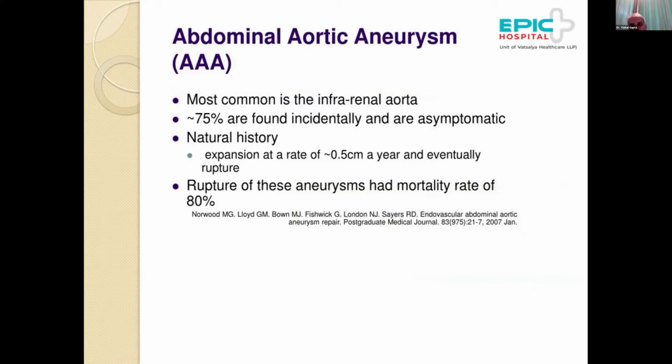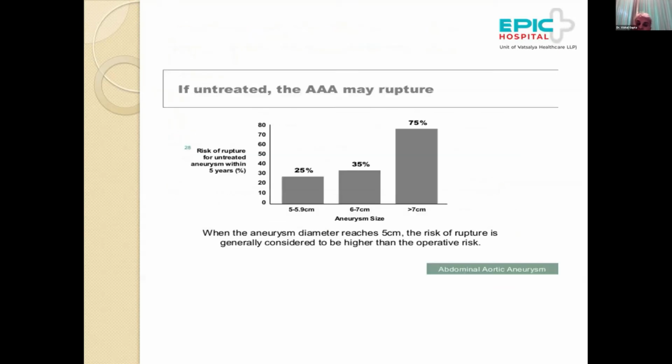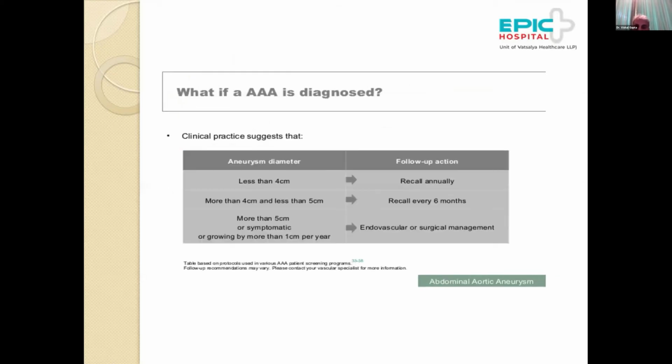The normal expansion rate for these aneurysms would be 0.5 centimeter a year, and eventually they would rupture. And once they rupture, the mortality rate is very high. 50% of these patients don't make it to the hospital. And even of those 50% that make it to the hospital, the mortality is close to 80%. So if untreated, as you can see from the slide, with an aneurysm of 5 to 6 centimeter, 25% of them will rupture by 5 years, and for those more than 7 centimeter, 75% are likely to rupture in the course of the next 5 years. So this is, once the AAA is diagnosed, how we would go about it.